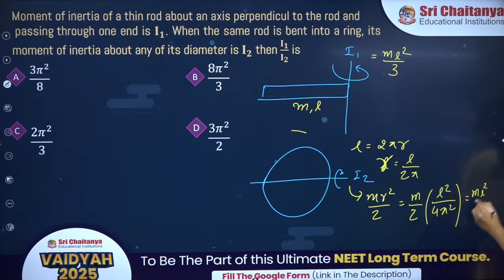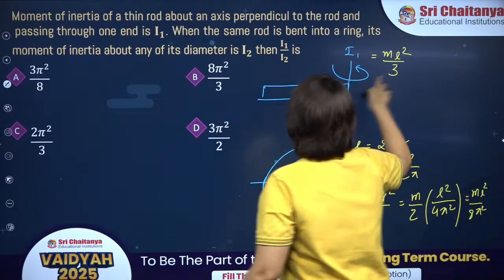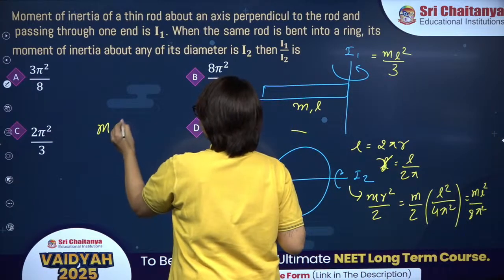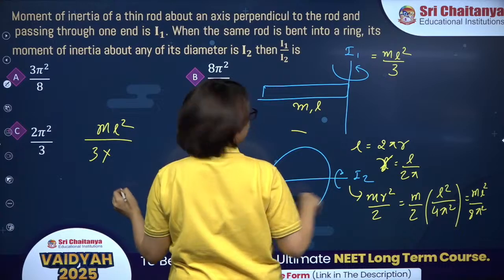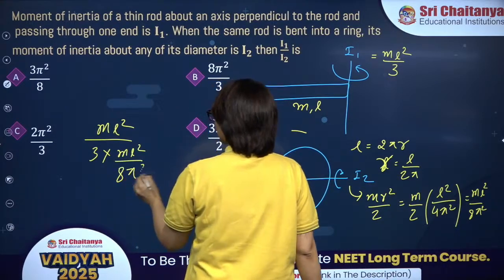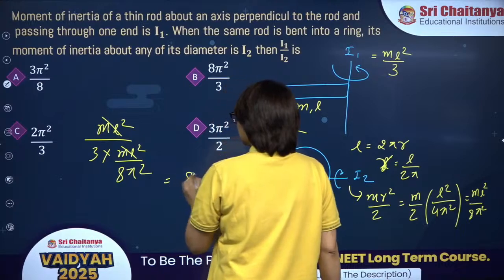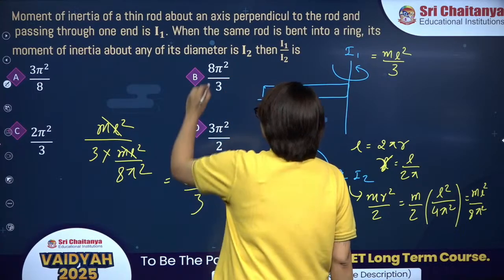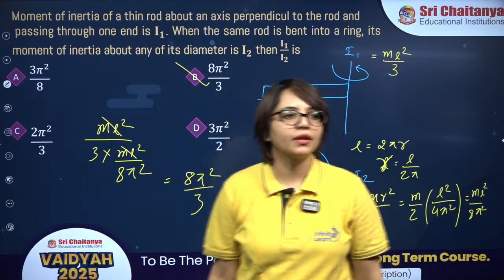So this is ml square divided by 8 pi square. Then you have to find I1 upon I2. So I1 is ml square by 3 divided by I2, which is ml square divided by 8 pi square. Cancel, cancel. So this is 8 pi square divided by 3, which is option B.